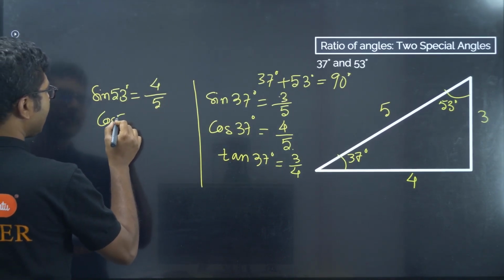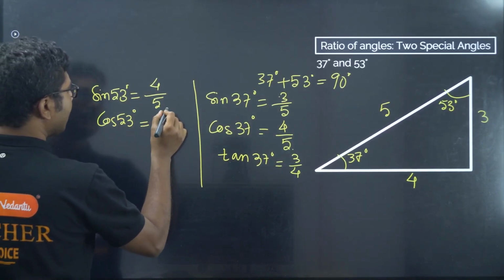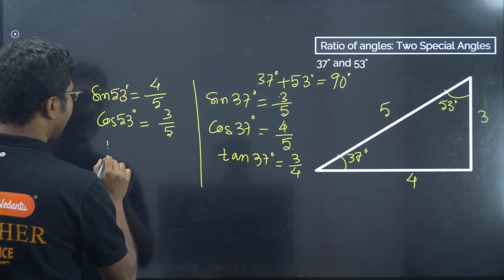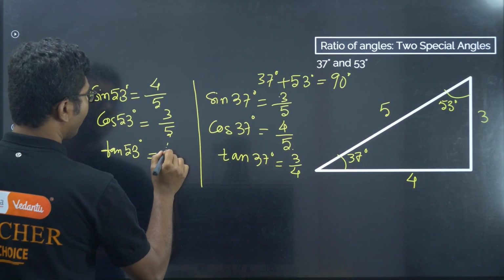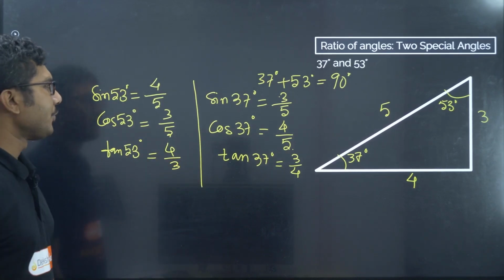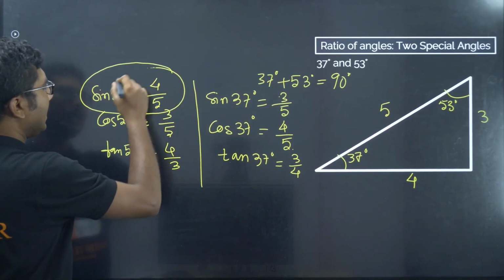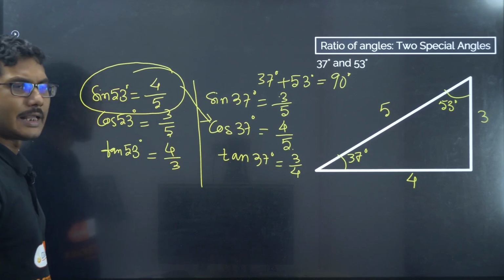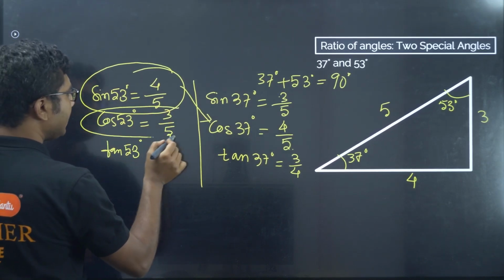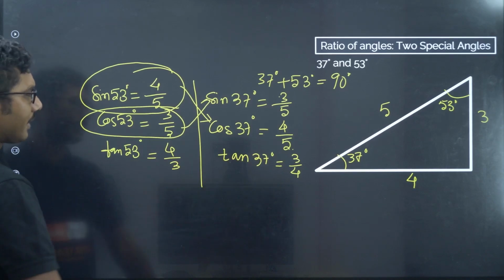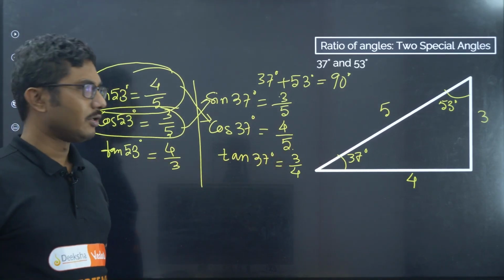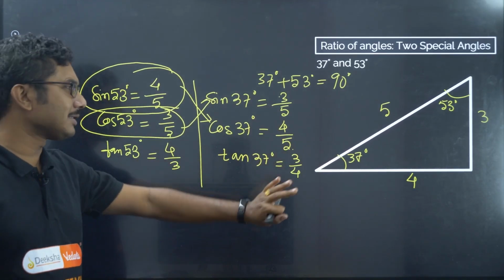Similarly, cos 53 will be 3 by 5 and tan 53 will be 4 by 3. Now if you see, sine 53 and cos 37 are the same. Cos 53 and sin 37 are the same. Tan 53 and tan 37 are just opposite.